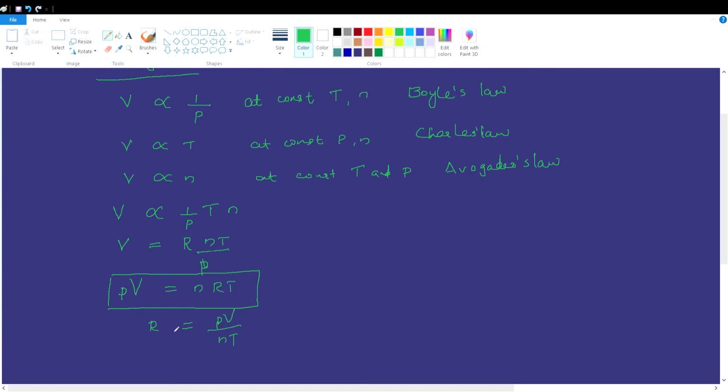It is the same for all gases, that's why it is called the universal gas constant. Ideal gases obey this equation at all temperatures and pressures, but real gases show deviation from ideal behavior.